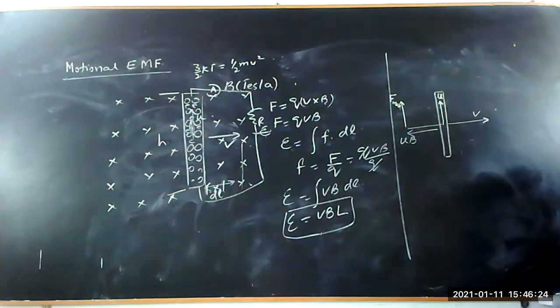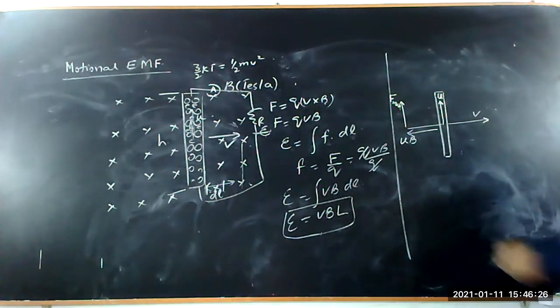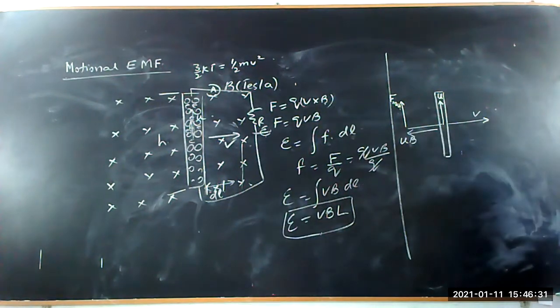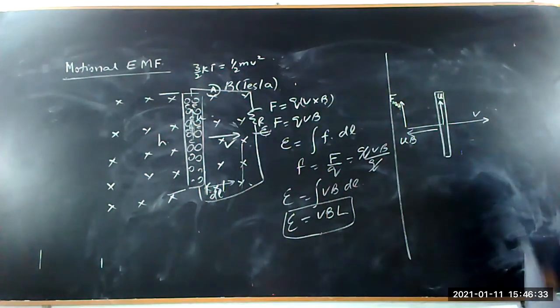Because the charge is Q, UB is the force per unit charge on the charges within the wire.